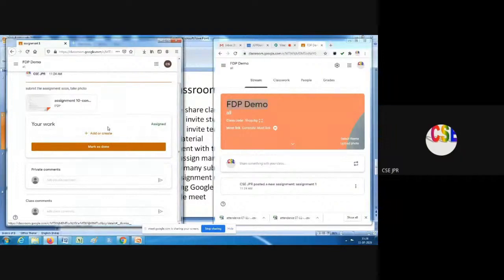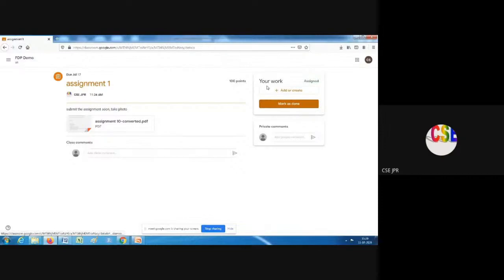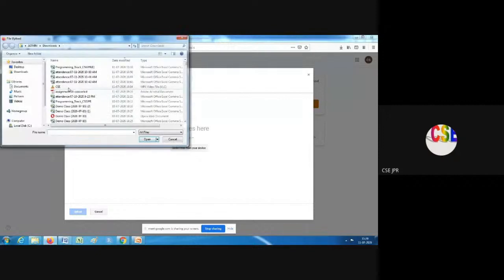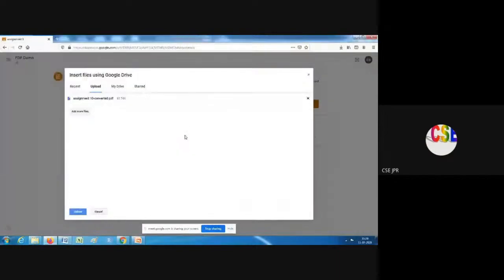Now I want to submit an assignment. Let me go to full screen mode. I have my assignment in another file, so I want to add that file here. I am taking the file, selecting it from my computer. Any file I take may be an image or PDF or Word. I am uploading it.